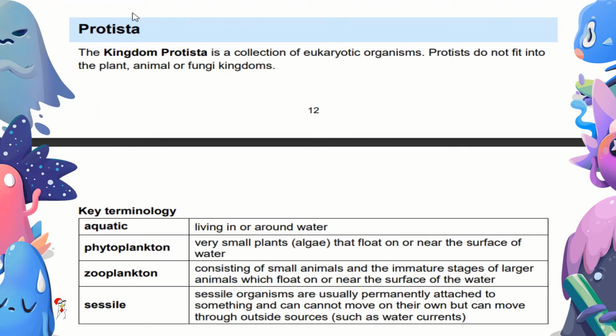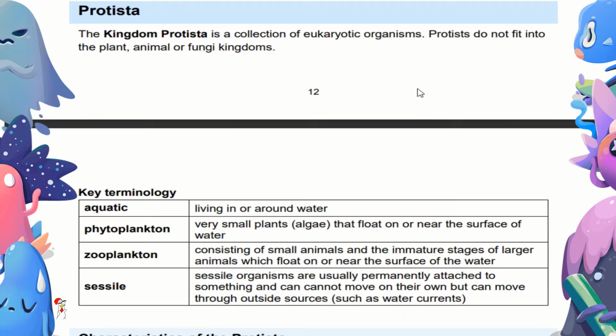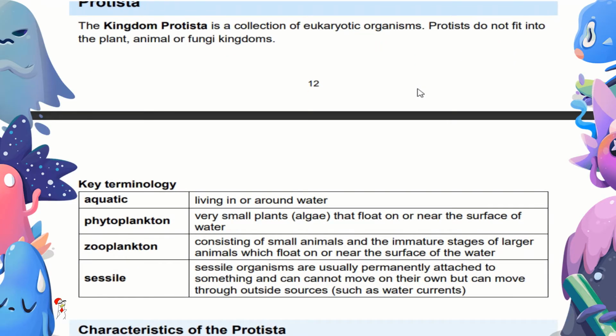Now we have Protista. Kingdom Protista is a collection of eukaryotic organisms. Side note, all kingdoms except Kingdom Monera are eukaryotic. Kingdom Monera is prokaryotic. Protists do not fit into the plant, animal, or fungi kingdom. Here we have key terminologies, keywords: aquatic, living in or around water;